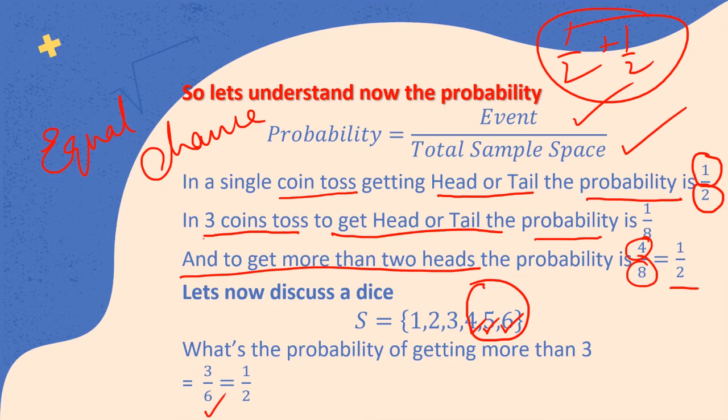Similarly, I can ask the same question. What is the probability of getting less than 4? Less than 4 is 1, 2, and 3. It again is half. I hope you have understood the formula. Probability equals event upon total sample space is what you need to remember. Okay, let's move ahead.